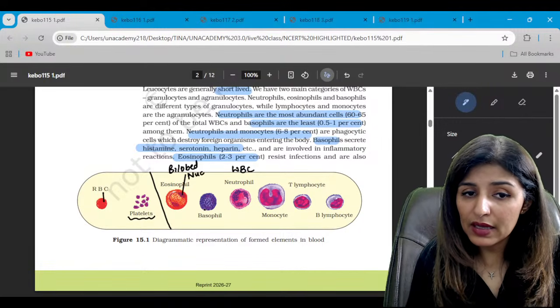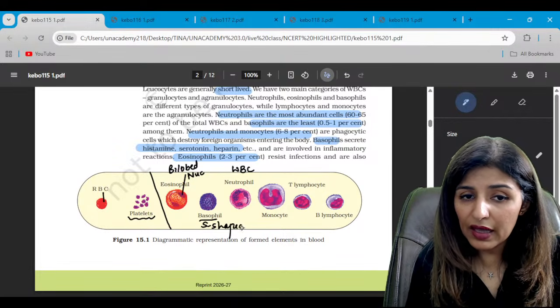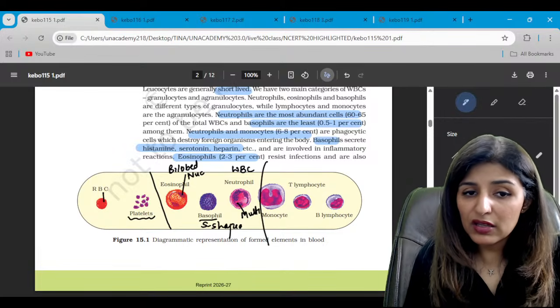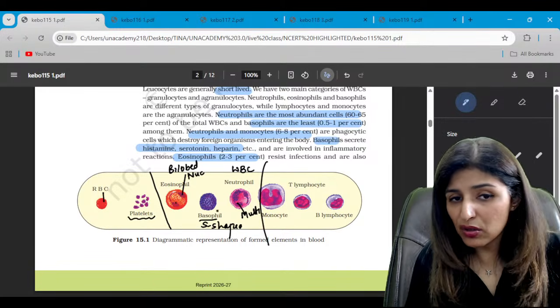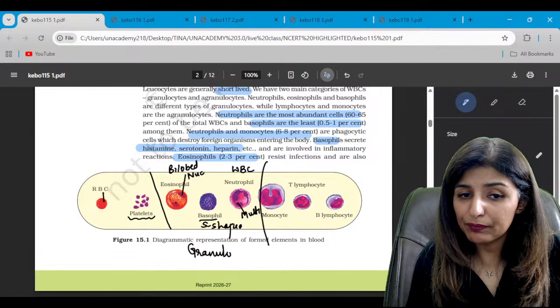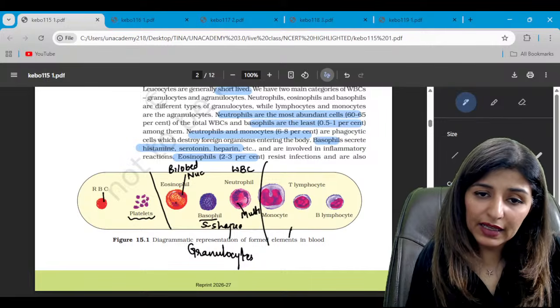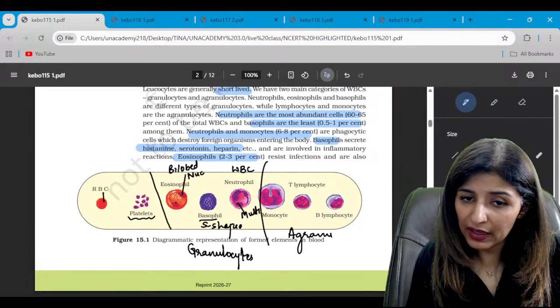We have S-shaped nucleus in basophil, and we have multi-lobed nucleus in case of neutrophil. So eosinophil, basophil, neutrophil, these are all granulocytes, while monocyte and lymphocytes are agranulocytes. They don't have any granules.